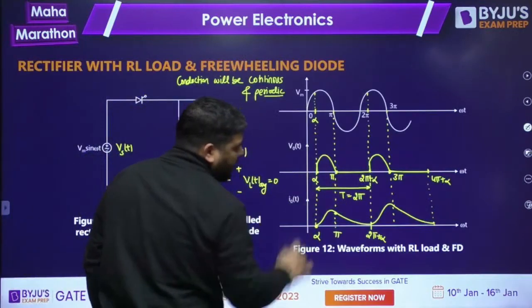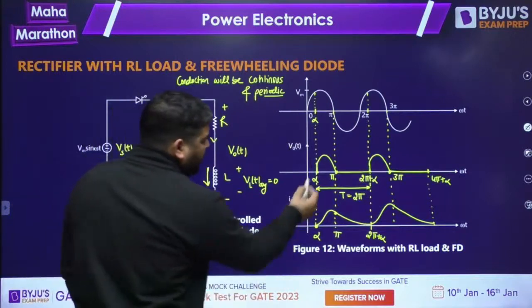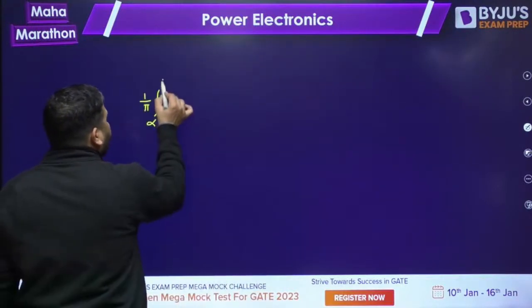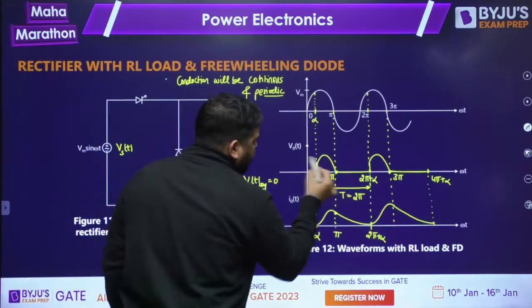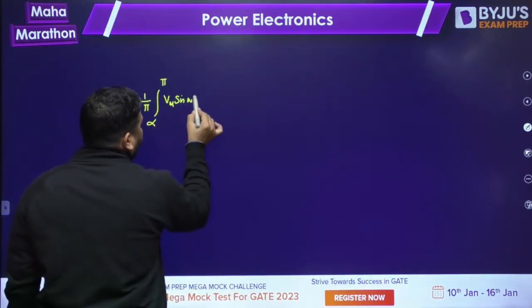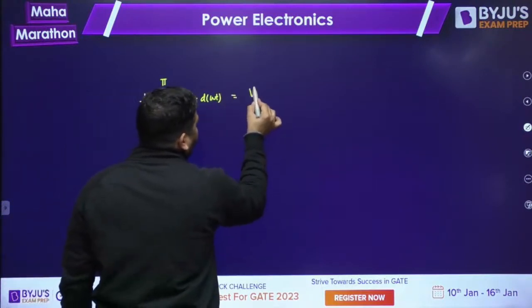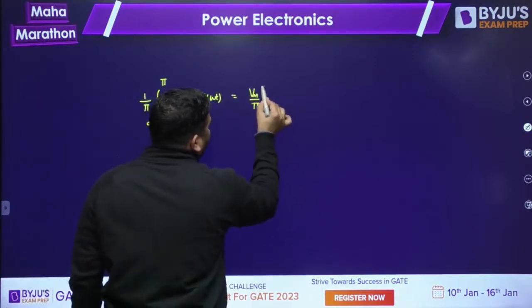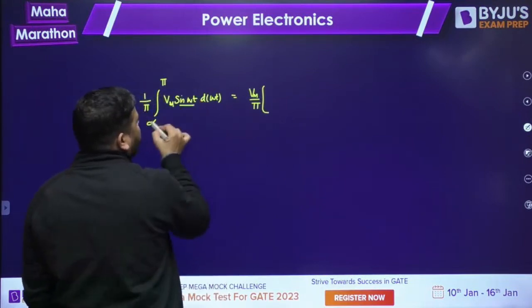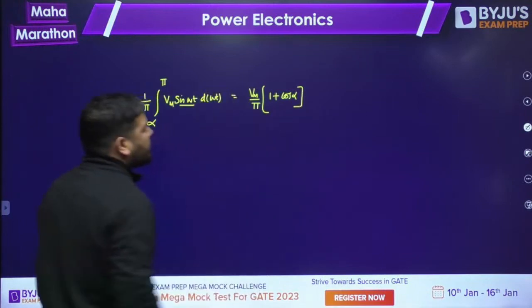From alpha to pi you have to take the area, because from pi to 2 pi plus alpha the area is 0. From alpha to pi the wave is Vm sin omega t, d omega t. Integration of sine is minus cos, upper limit minus lower limit gives 1 plus cos alpha, so the area is Vm by pi times that. This is my output average voltage.